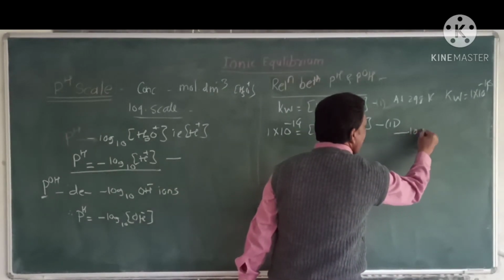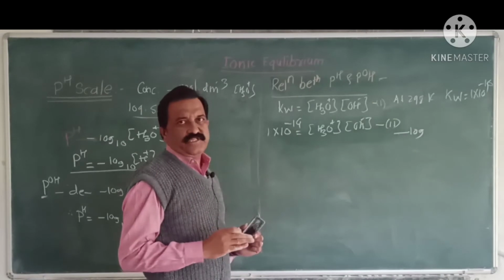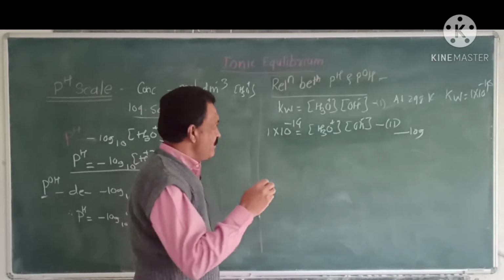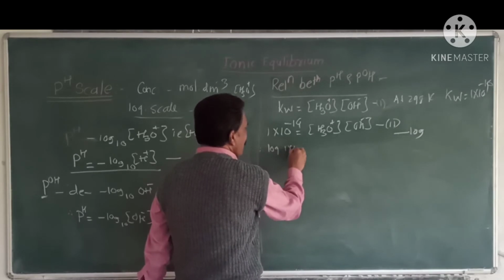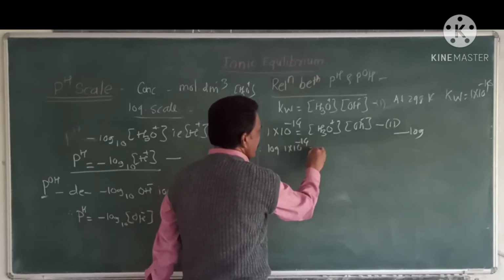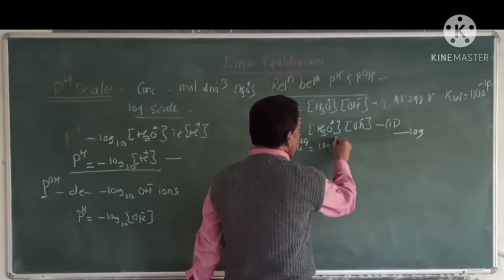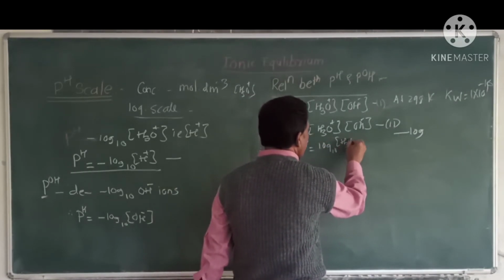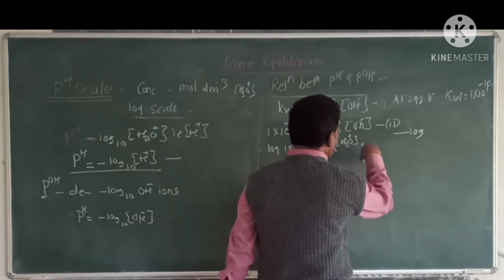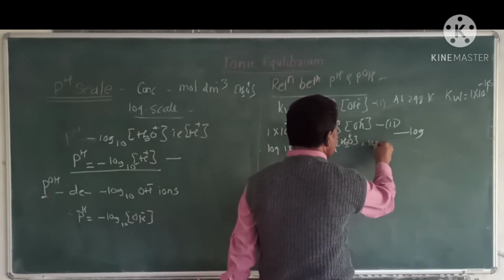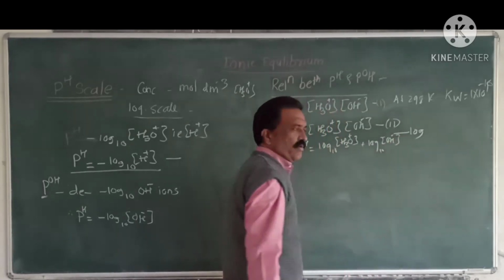After taking a log of both sides of the equation, hence log of 1 into 10 raised to minus 14 is equal to log to the base 10 of concentration of H3O plus, and since it is a log of a product, we add, plus log of OH minus concentration.